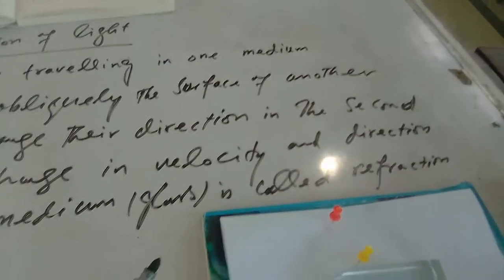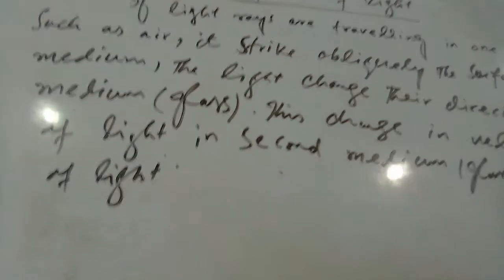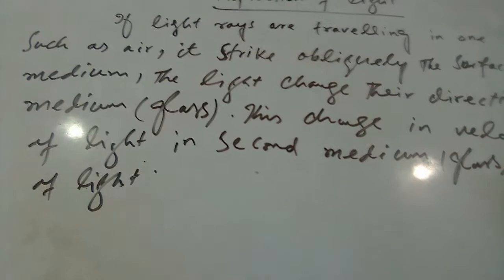This change in the velocity and direction of light in the second medium is called refraction of light.